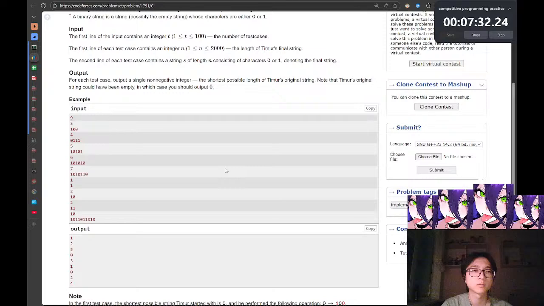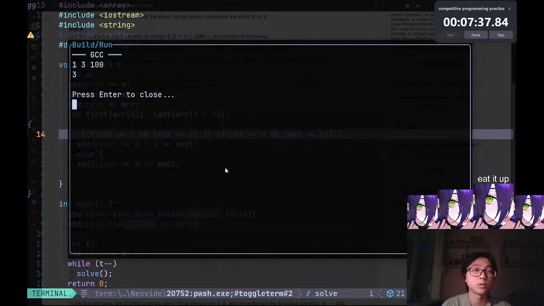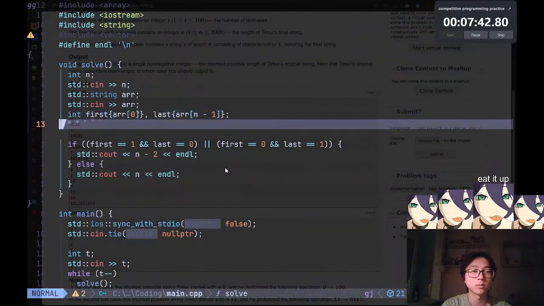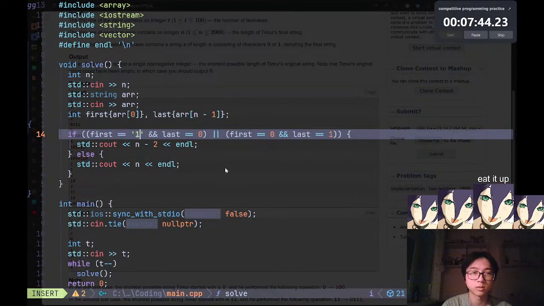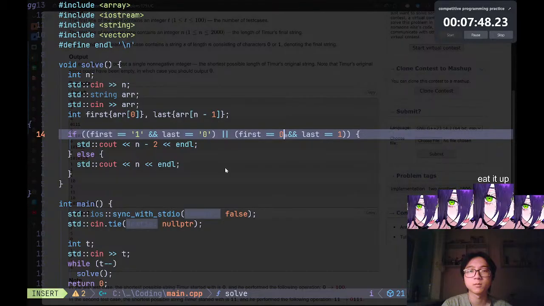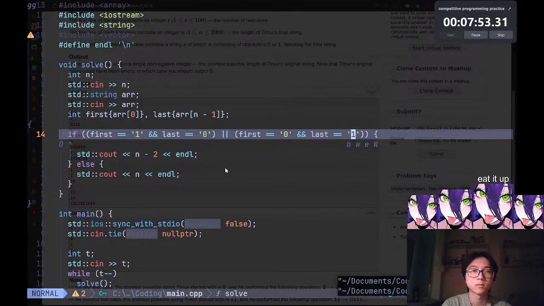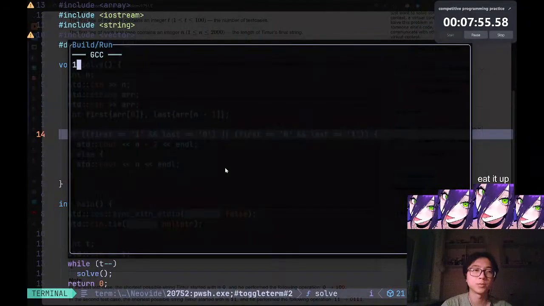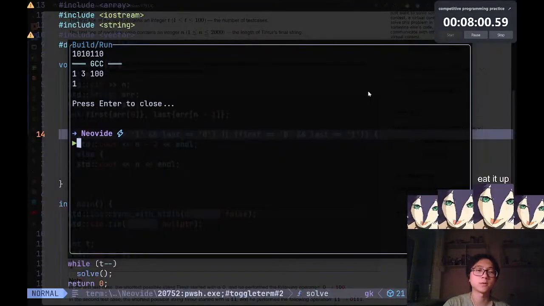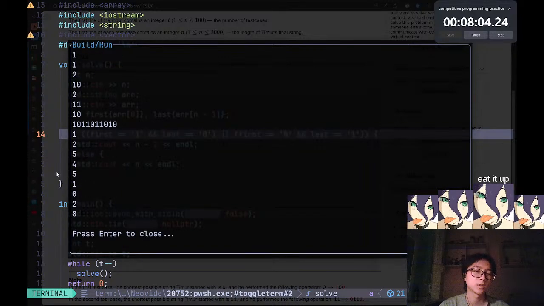That should be correct now. 1, 3, 100, 3. Should be 1. Or is it 3? Oh yeah, because this thing's wrong here. Yeah, that should be right now. There you go. Basically, this is just an implementation difficulty. Sometimes I have this. There we go. The solution should be correct.